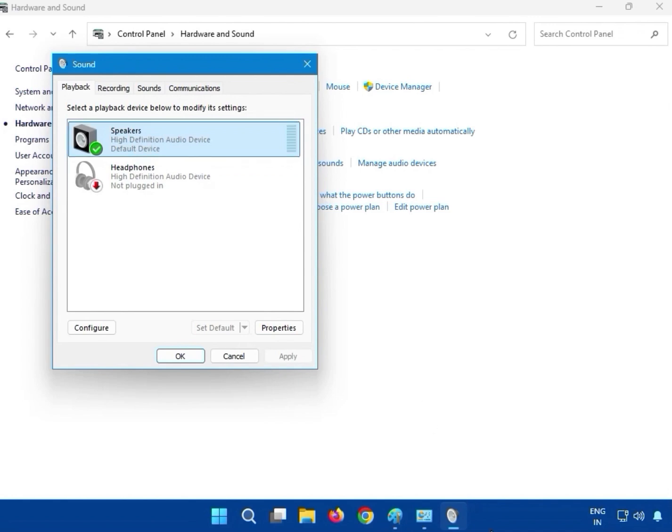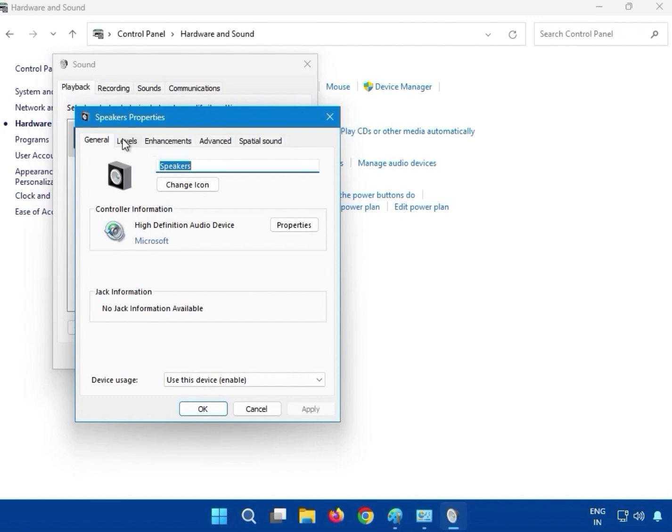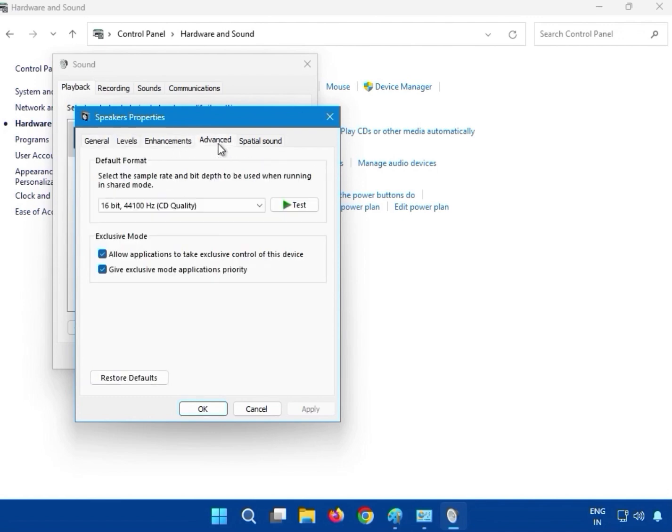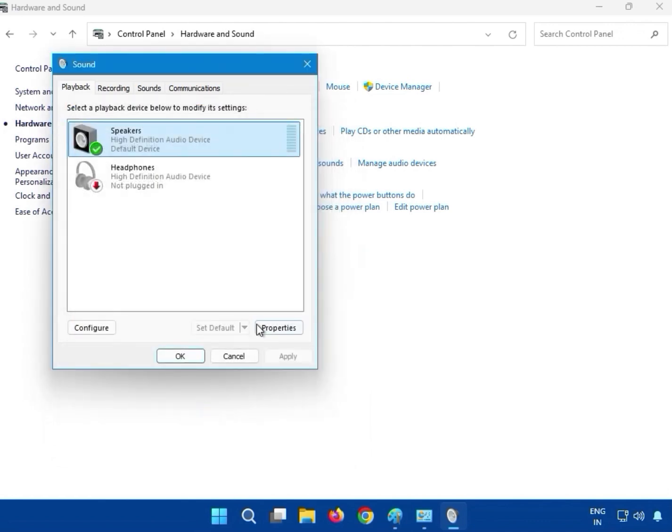Okay, then just double click and click on it. You can see the text here like that. Okay, click on Properties.